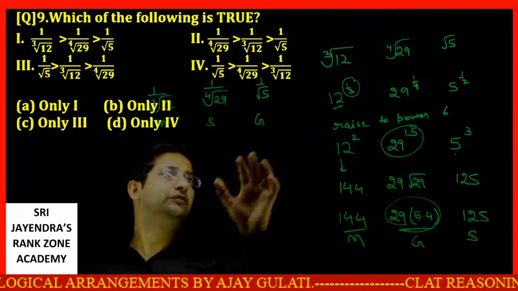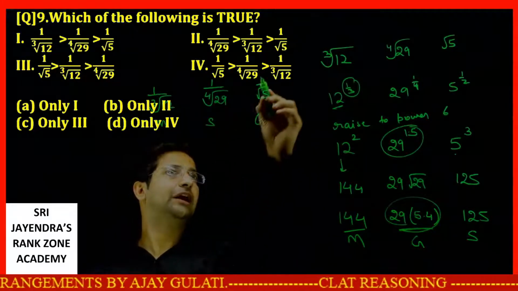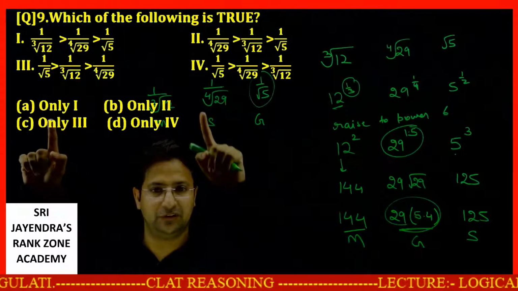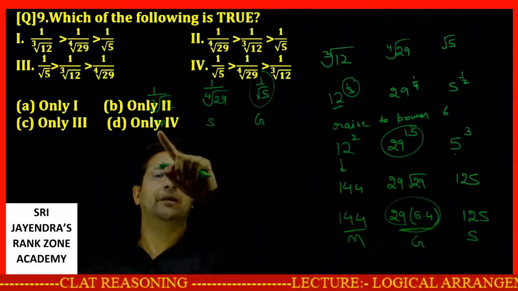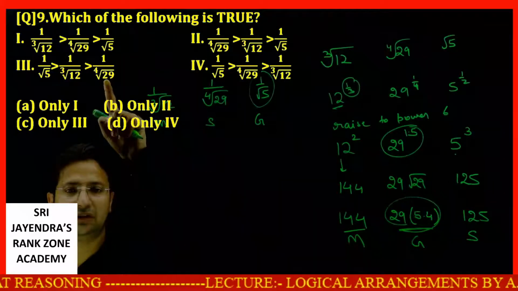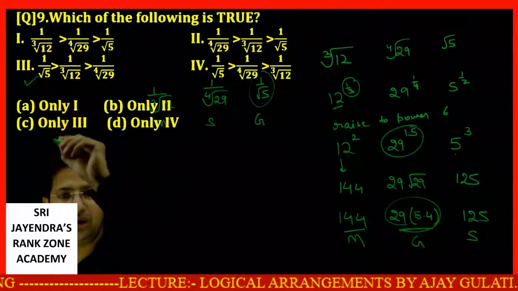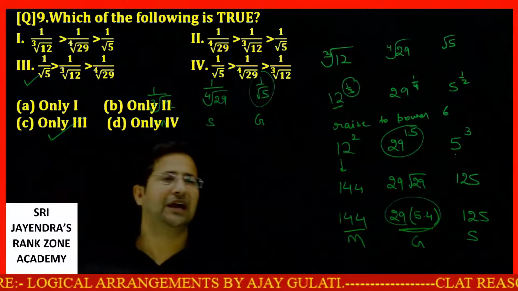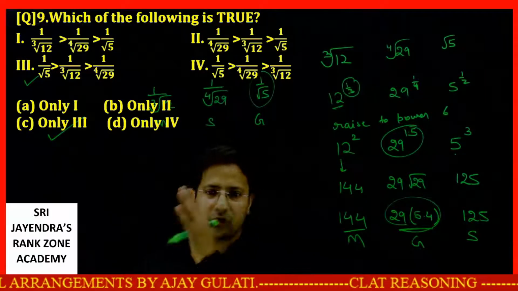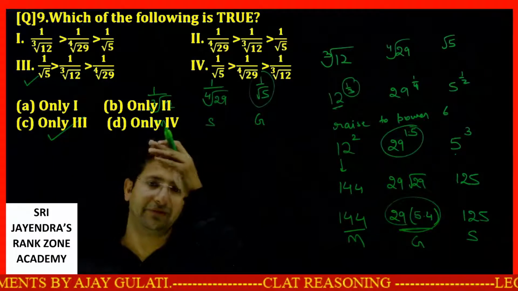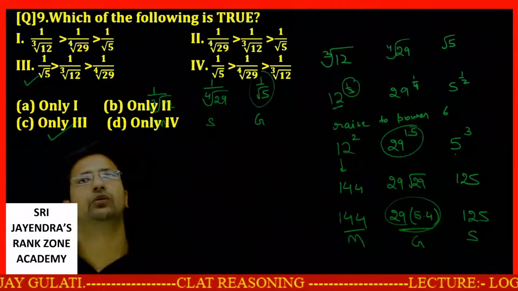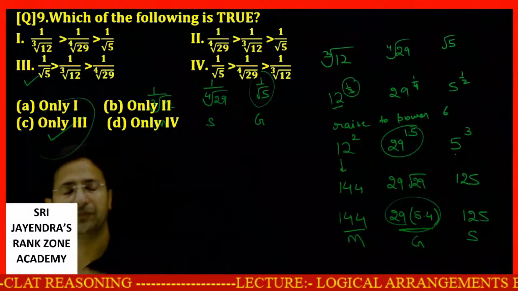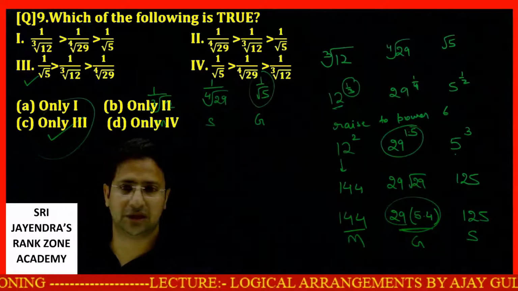So if these are in descending order, that means 1 by root 5 will come in the first place. 1 by root 5 comes in the first place in both these. Then will come the middle portion, cube root of 12, this one. Then will come the smallest one, this one. So only third is true. Then only one can be true. Now see, if I have to arrange them in one order only, if all these are arranged in descending order, then only one can be true. So option number 3 is your answer. Only C. So option C, that is only 3, is your answer.